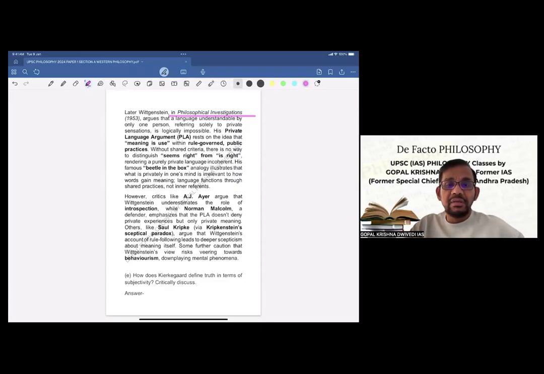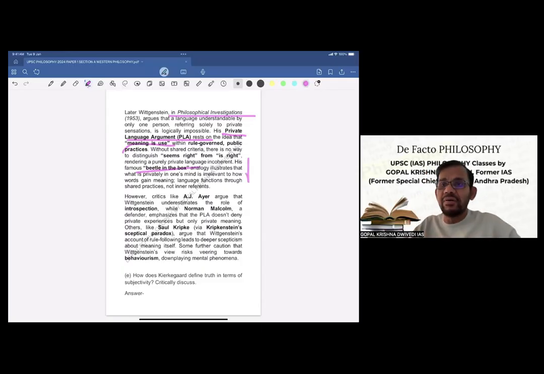So his private language argument rests on the idea that meaning is used within rule-governed public practices. Without shared criteria, there is no way to distinguish seems right from is right, rendering a purely private language incoherent. His famous beetle-in-a-box analogy illustrates that what is privately in one's mind is irrelevant to how words gain meaning. Language functions through shared practices, not inner reference.